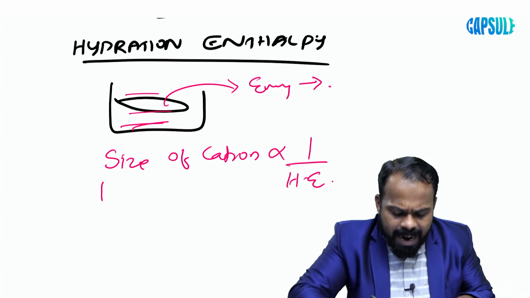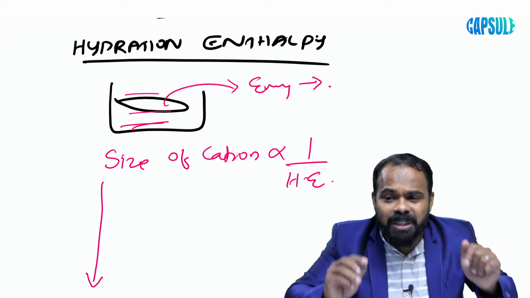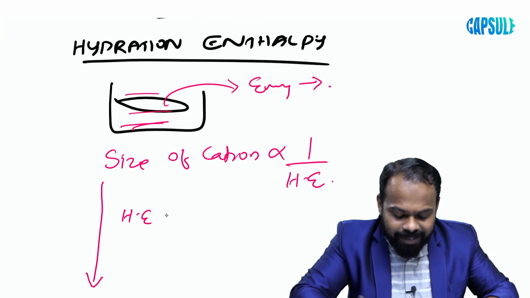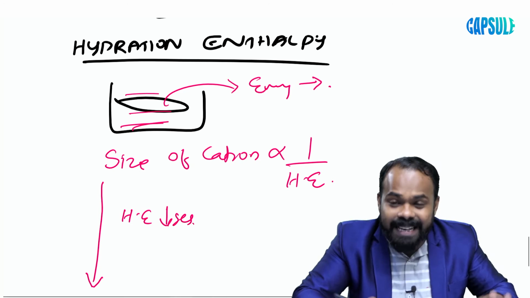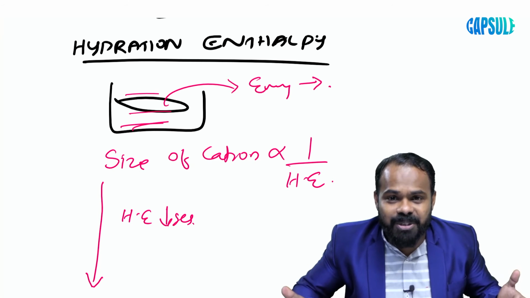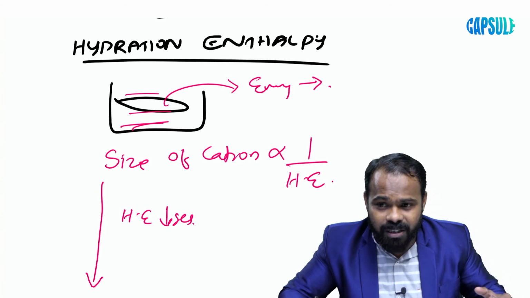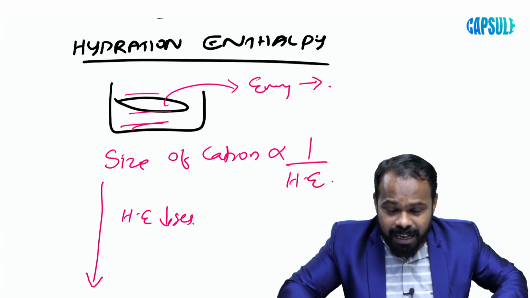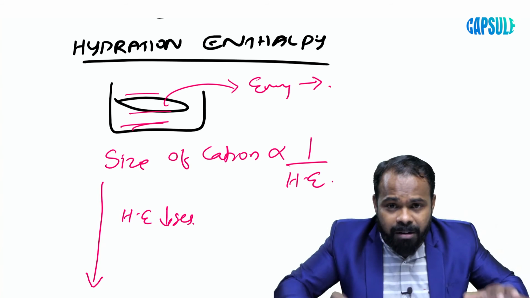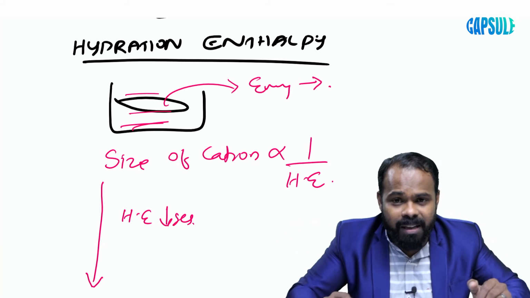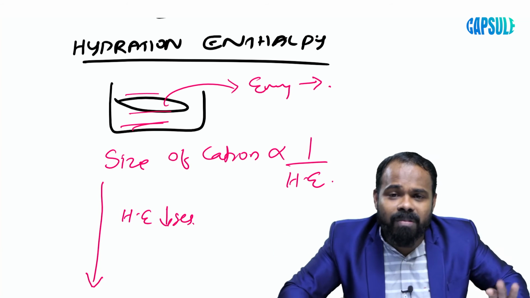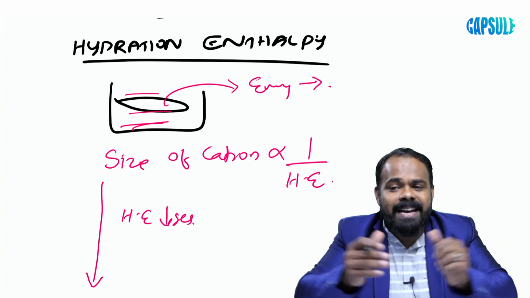Therefore, in each and every group, as we come down the group, hydration enthalpy decreases. Reason? Size increases. Hydration enthalpy is a major concept. Don't forget that. Only a simple explanation is given here. The amount of energy released from a cation by absorbing one mole of water molecules, that is called hydration enthalpy.